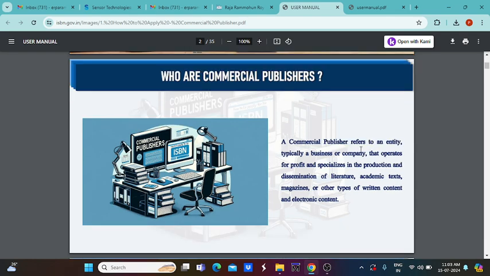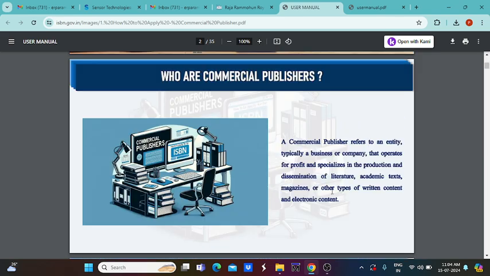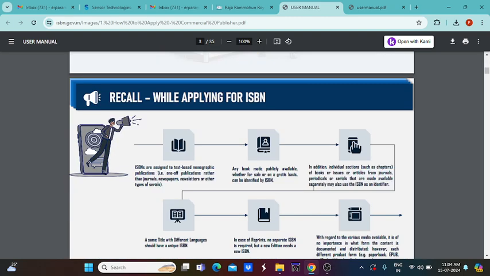The commercial publisher refers to an entity, typically a business or company. If you are the owner of a particular company, or if you have some concern that operates for profit and specializes in the production and dissemination of literature, academic texts or any magazine, other types of written content, electronic content, these kinds of publications can be considered under the commercial publisher category.